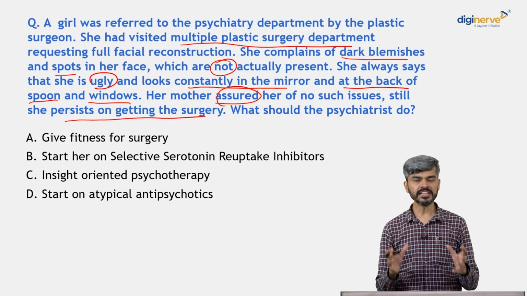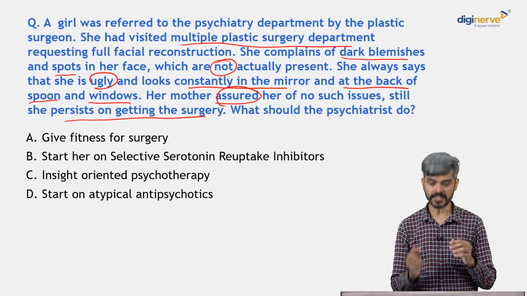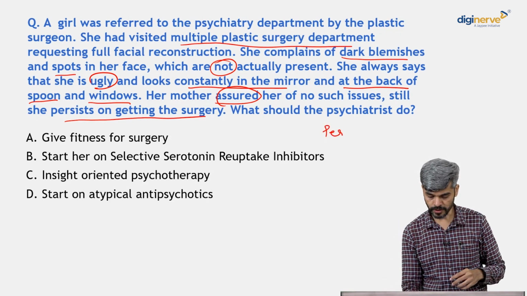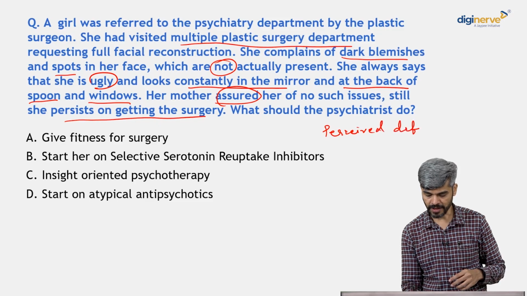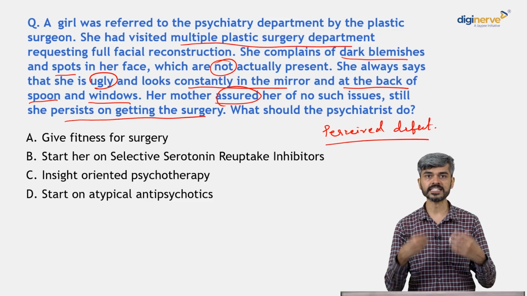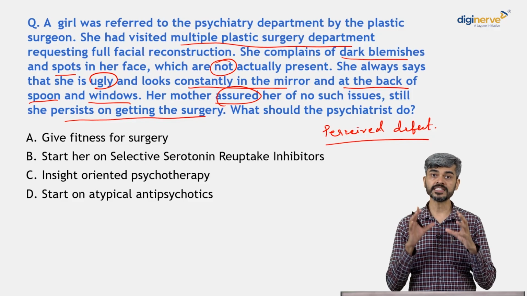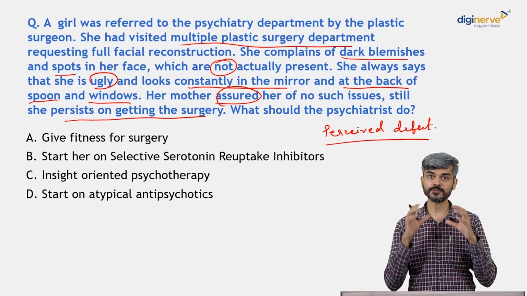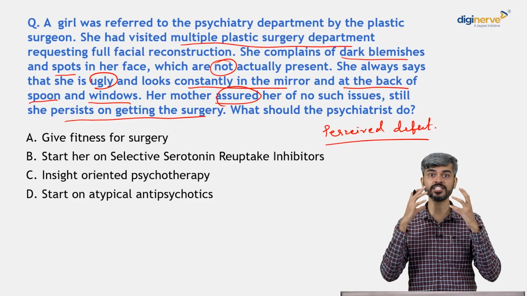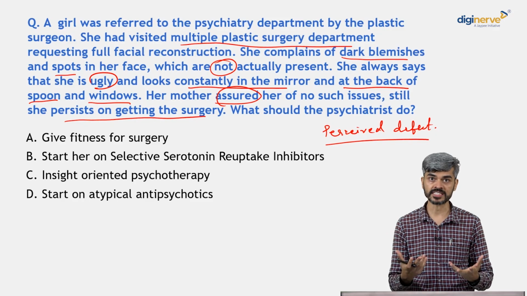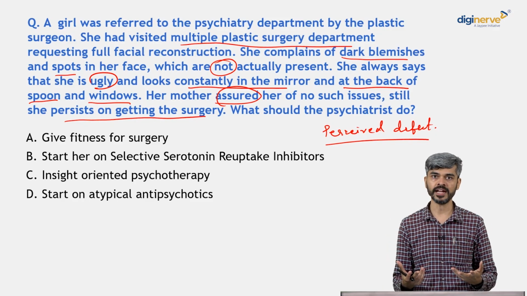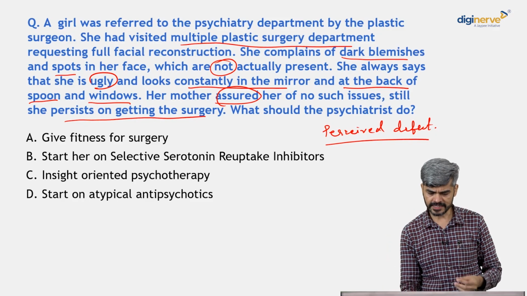So clearly this person has a perceived defect, correct? The family members are saying there is no problem, the plastic surgeons are saying there is no problem, but this individual has the perception that she has a distorted face because of those blemishes, and she wants this surgery to be done, right? So what is this condition?